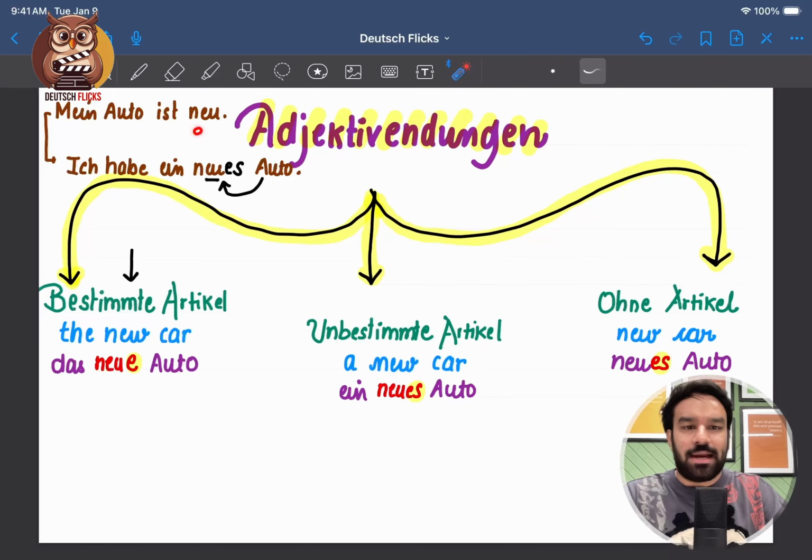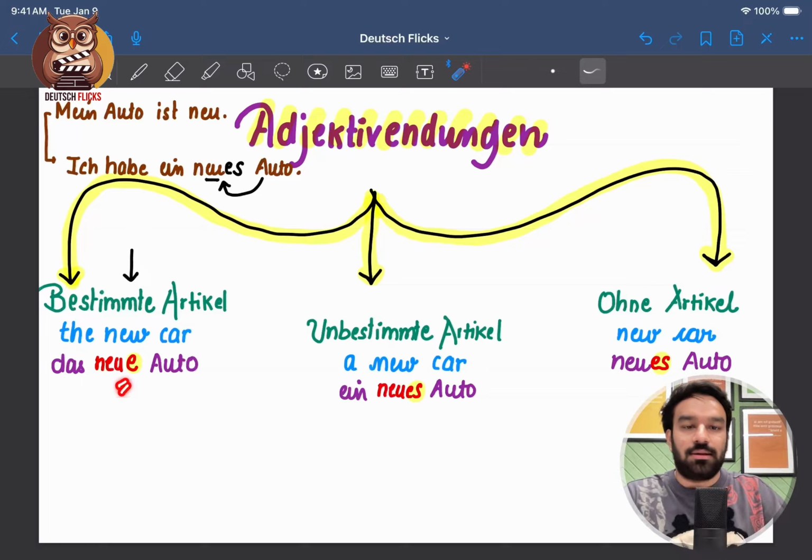If it is at the end of the sentence and there is no noun after it, you do not have to apply any ending to it. So we have categorized into three: when we have a definite article, when we have an indefinite article, and when we do not have any article at all. So how do my adjectives behave?